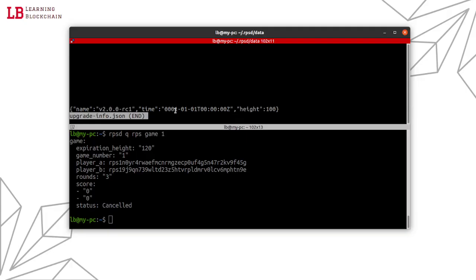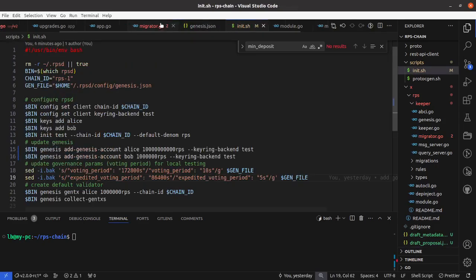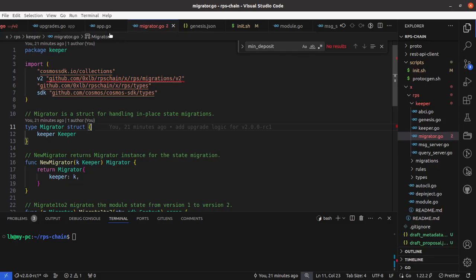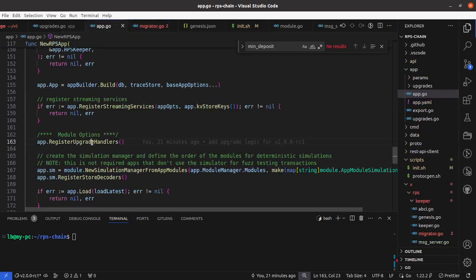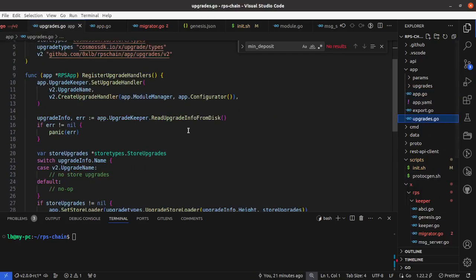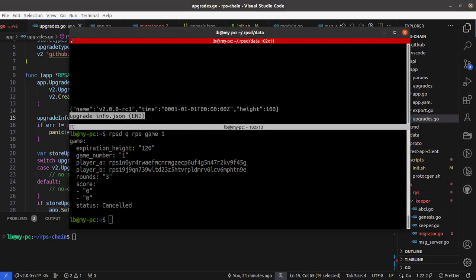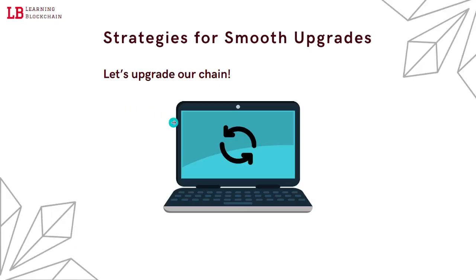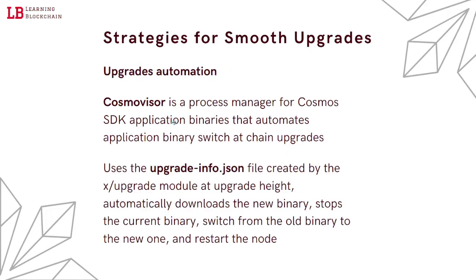This is the part where the application reads, when we saw this read from disk in the register upgrade handlers. If we go to here, read upgrade info from disk, it is picking up this upgrade info JSON, and this is the same file that is used by Cosmovisor, which uses this file to upgrade automatically the chain.